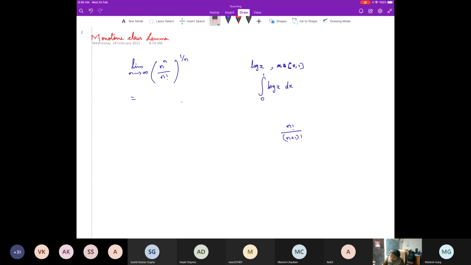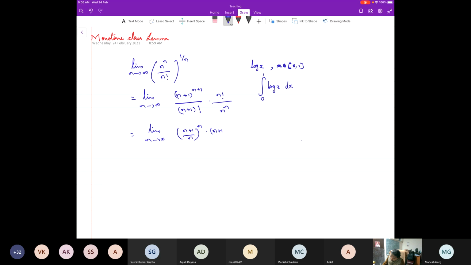Let's first verify what the limit is. This is the same as the limit as n tends to infinity of n plus 1 power n plus 1 upon n plus 1 factorial, into n factorial upon n raised to the power n, which gives the limit of n plus 1 upon n, whole raised to the power n.